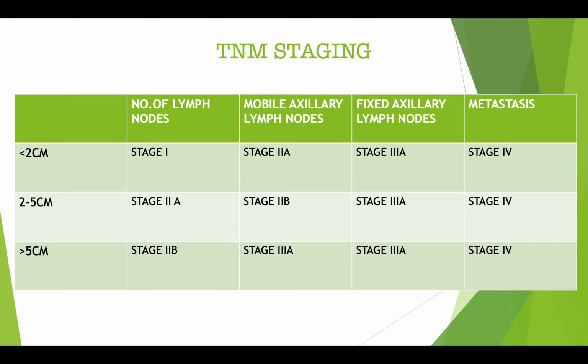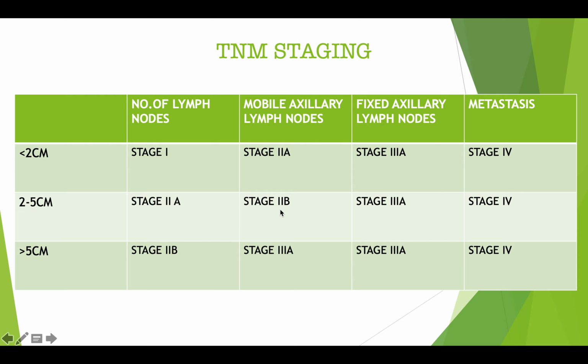So we have a tumor within 2 to 5 centimeters with no lymph node involvement, and a tumor less than 2 centimeters with mobile axillary lymph node. We have stage 2B: a tumor greater than 5 centimeters with no lymph node involvement, and a tumor within 2 to 5 centimeters with mobile lymph nodes.